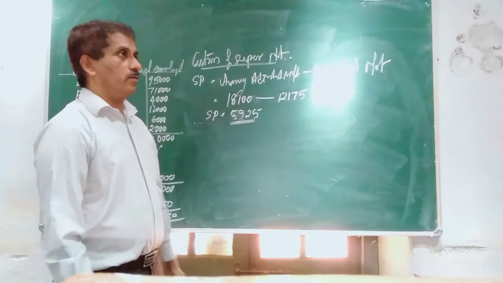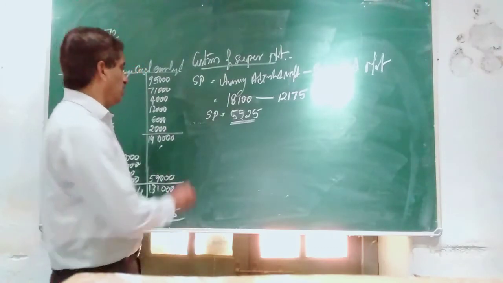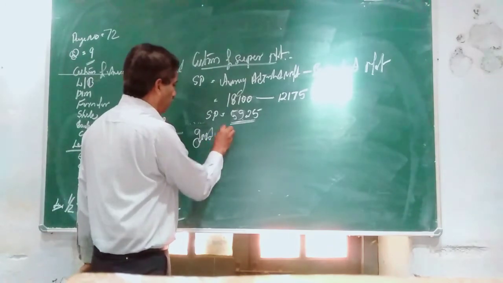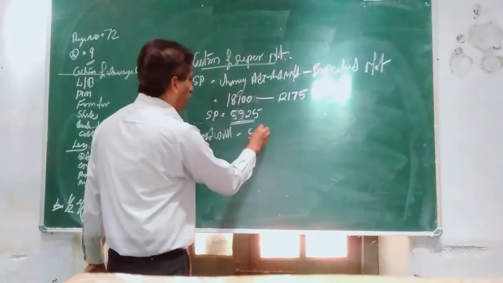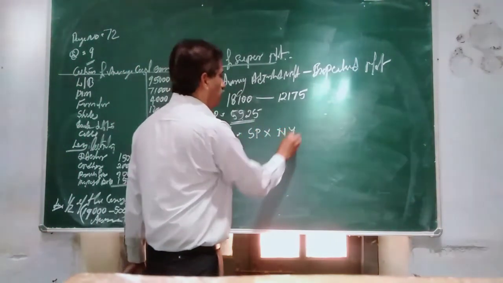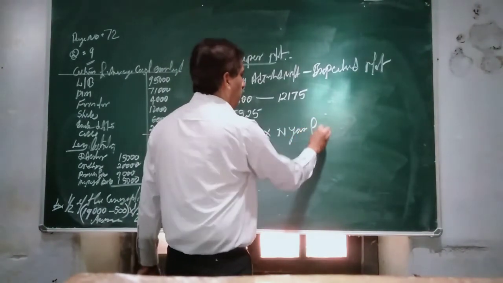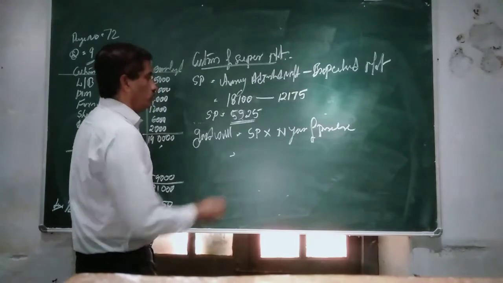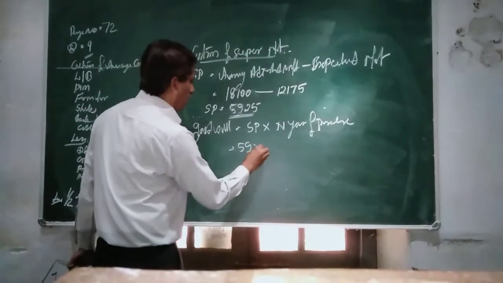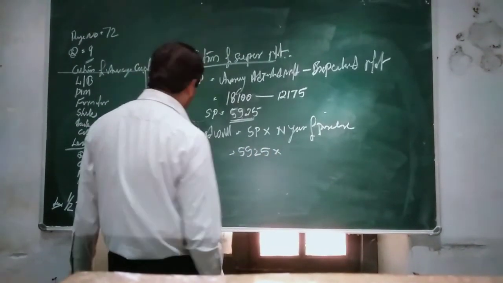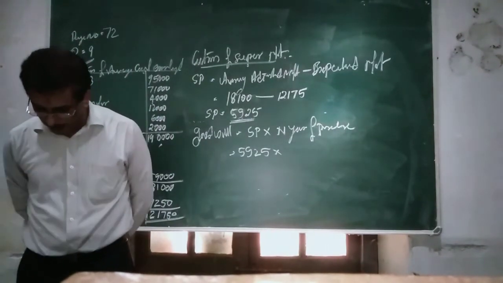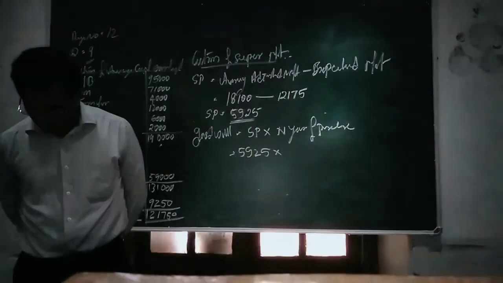Now, the last step here is calculation of goodwill. Goodwill is equal to super profit into number of years of purchase. Super profit we found is 5,925, into number of years of purchase, which is given in the problem in the last sentence.